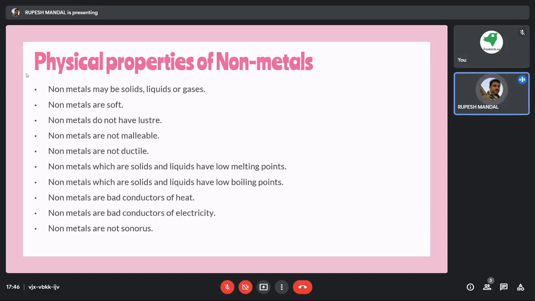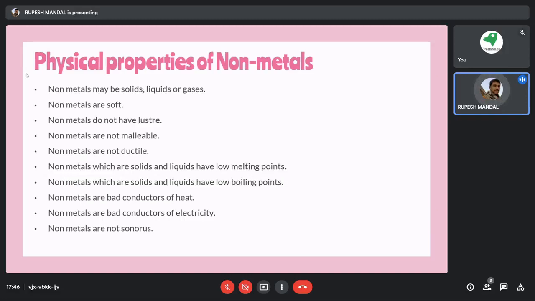Even if it is solid, it does not come under metal. That's why I'm saying metals and non-metals may be solid, liquid or gases. Then non-metals are generally soft as compared to the metals. Then non-metals do not have luster. That means it is not going to give you some sort of shiny appearance.